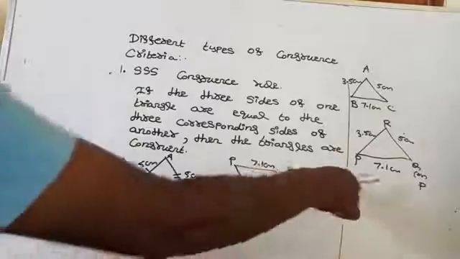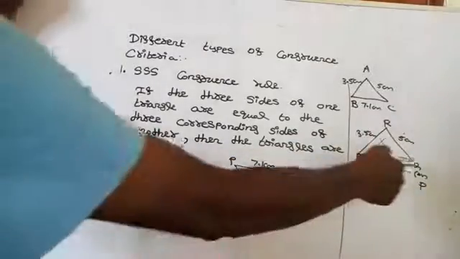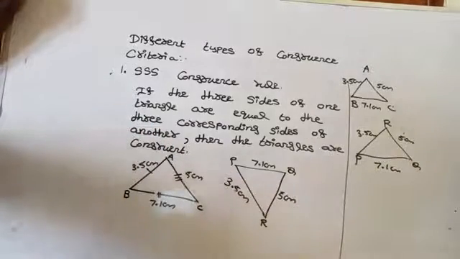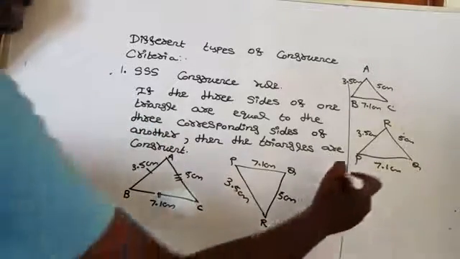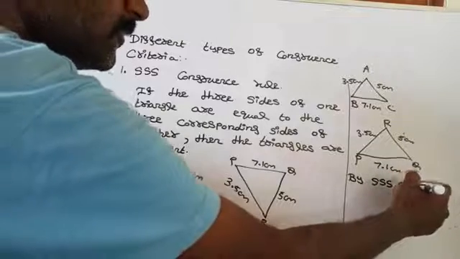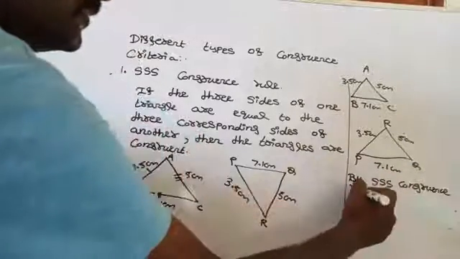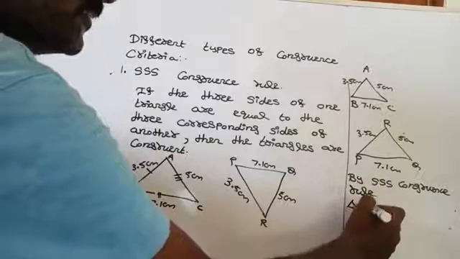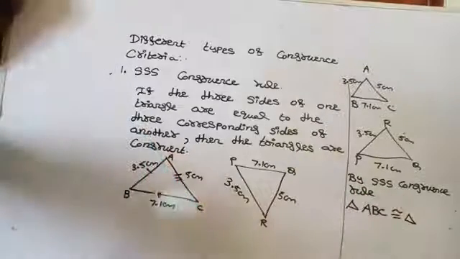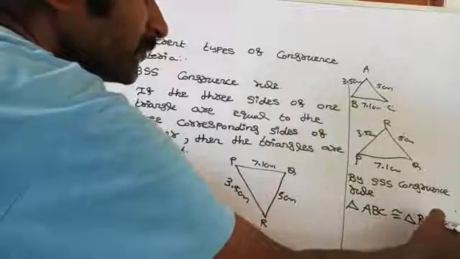PQ is 7.1, then PR is 3.5, and QR is 5 centimeters. Now by which congruence rule? By the SSS congruence rule, triangle ABC is congruent to triangle RPQ.